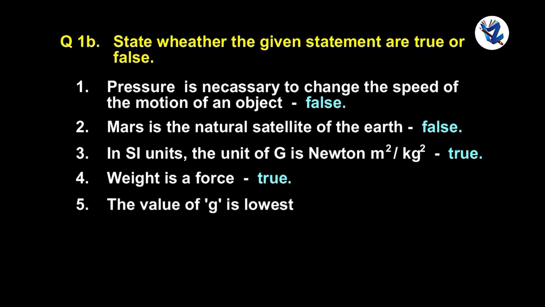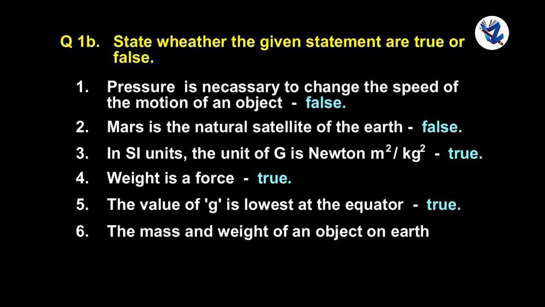The value of g is lowest at the equator. True. The mass and weight of an object on Earth is same. False.